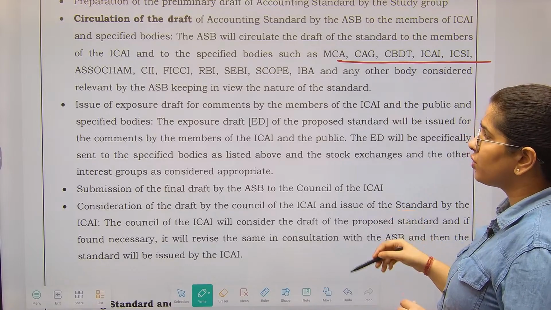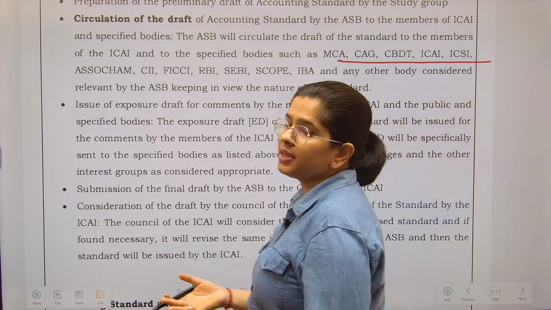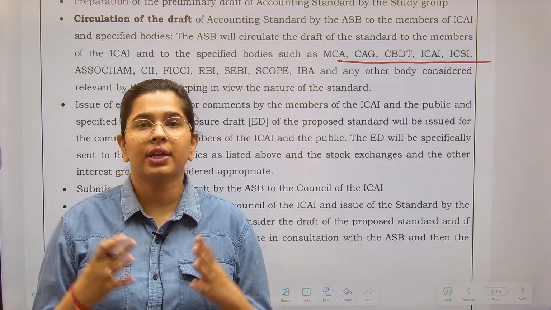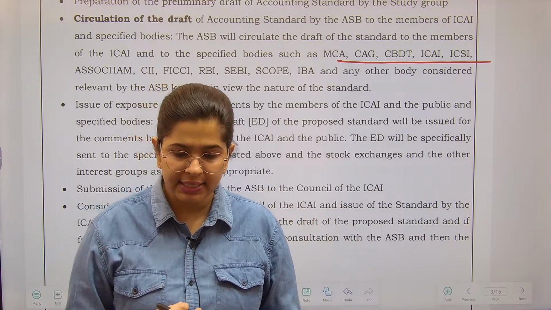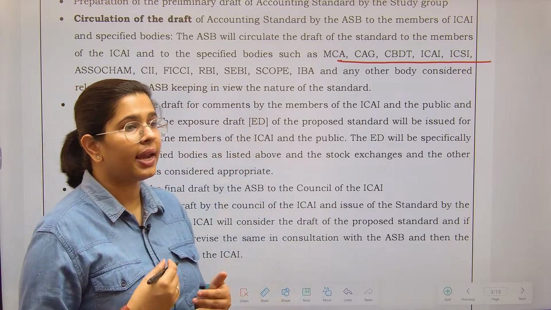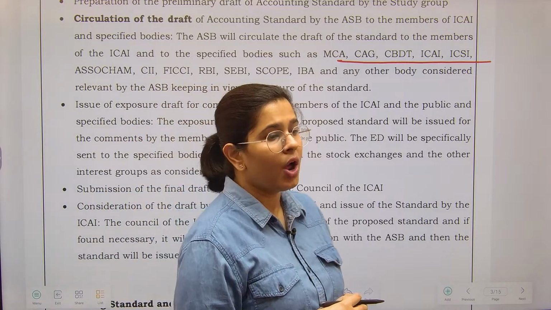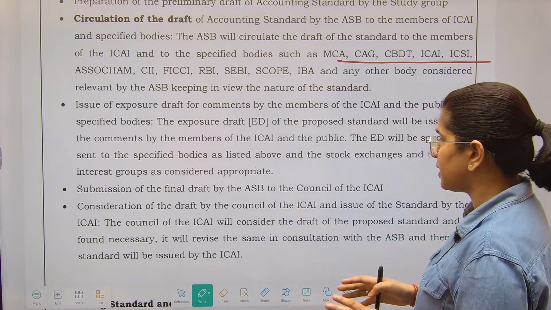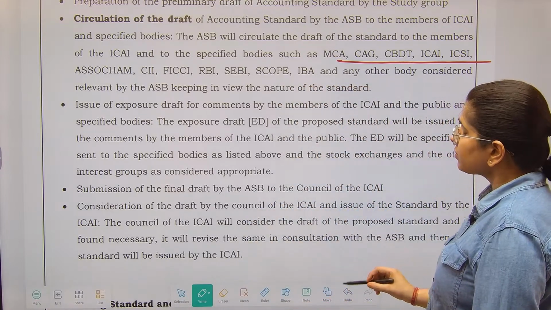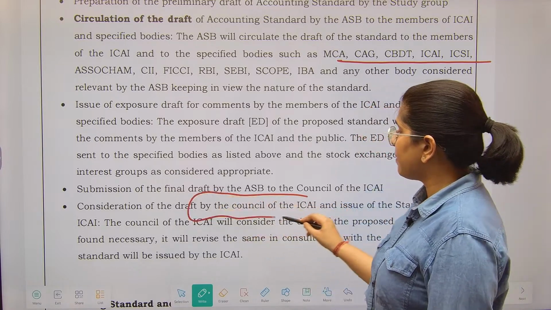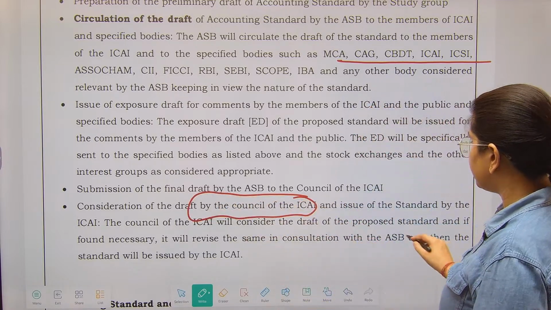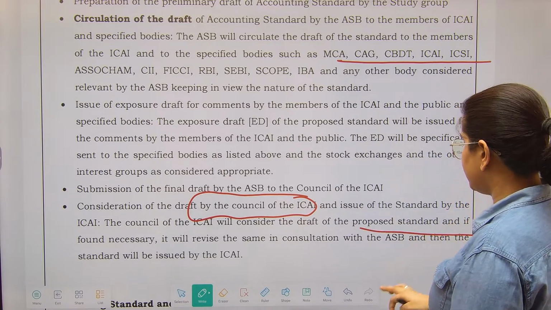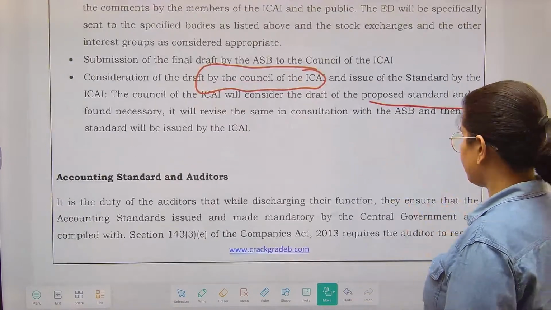Exposure drafts. Now exposure draft means the comments. Comments are being taken because you have circulated the document. Why have you circulated? So that you can have the comments. So वो comments लिए जाते हैं. It is seen how we can improve on these particular standards, right? What are the problematic things that are there and how we can improve. So all such things are seen, and then finally the draft is seen by the Council of ICAI and they consider whether we should issue this or not. So final decision remains with them. ठीक है.